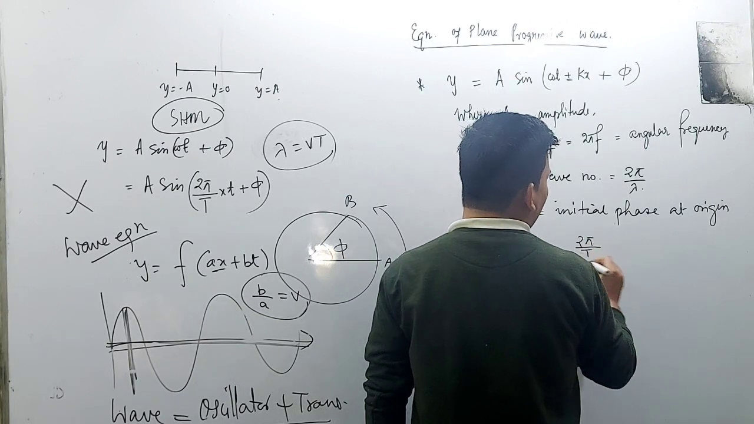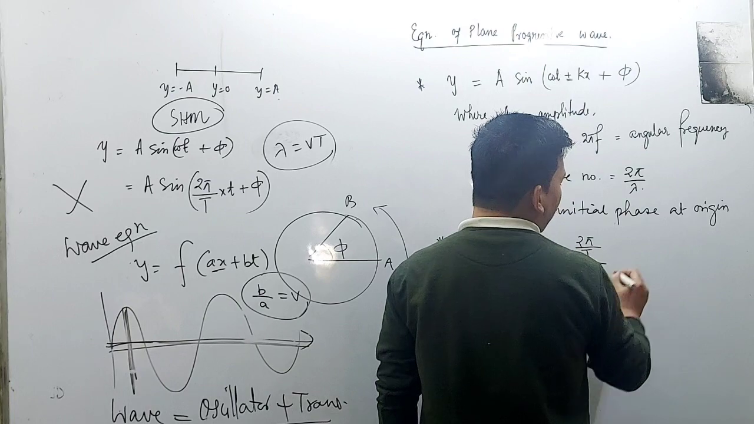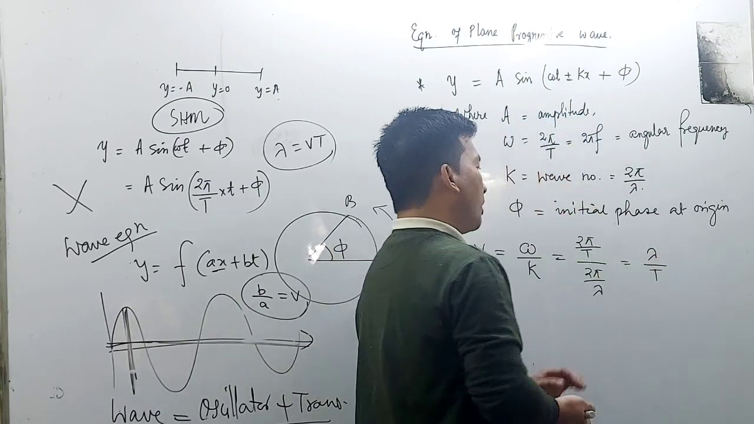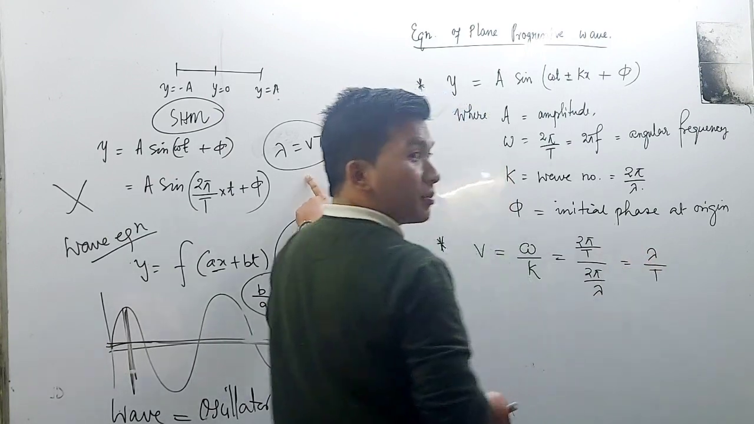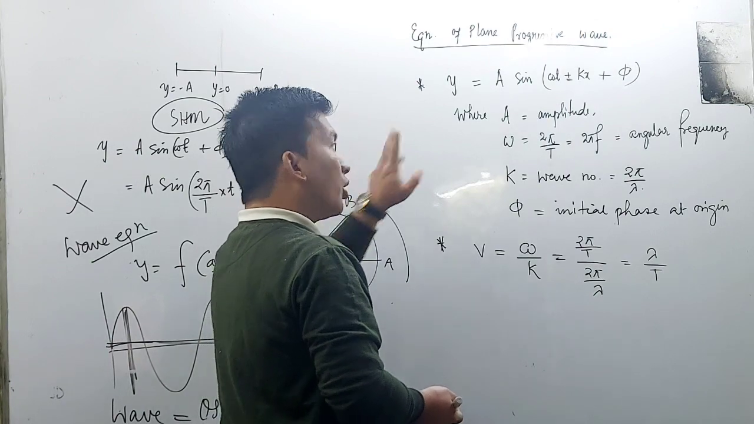By capital T, the value of k, what does it mean? This is 2 pi by lambda. After simplification, lambda by T, we get the same answer.